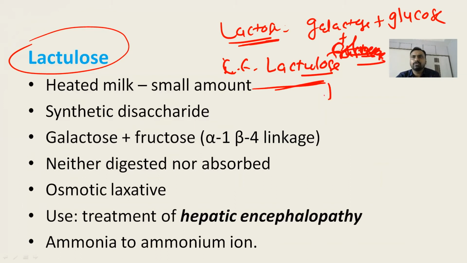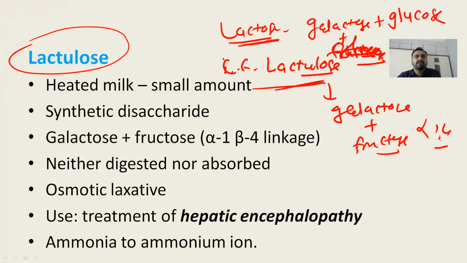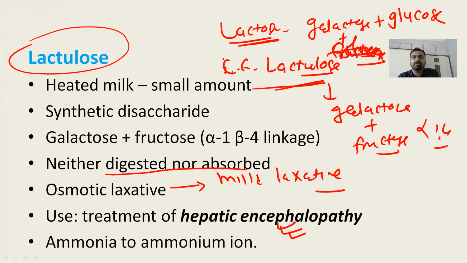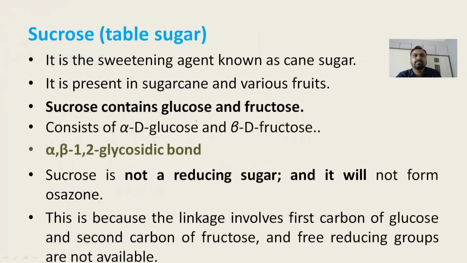While this lactulose is made up of galactose plus fructose. Here the linkage is again alpha beta 1,4 linkage. It is neither digested nor absorbed, so it can be used as a mild laxative in case of constipation. It is also used for the treatment of hepatic encephalopathy because it converts the ammonia to the ammonium ion. So toxic ammonia is taken care of.